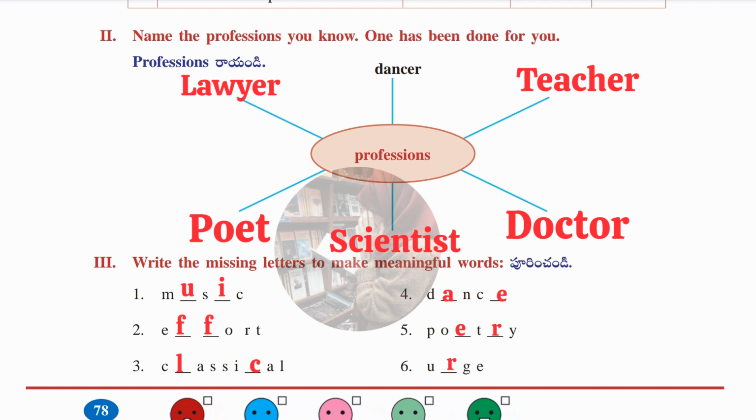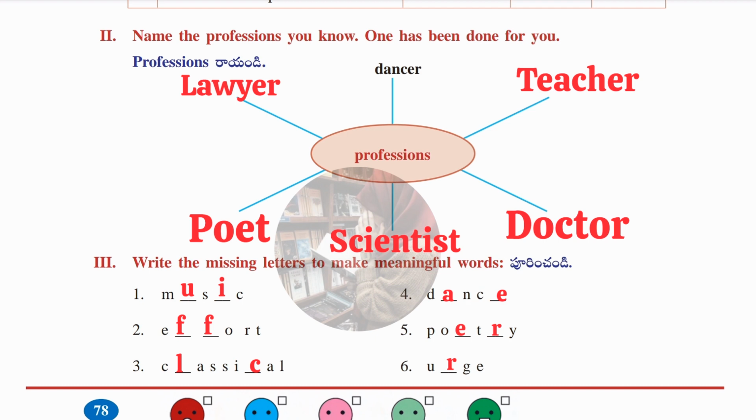Let's move on to the third Roman, where some words are given with missing letters. You have to write the correct word. First one is music, music. Second one, effort, effort.